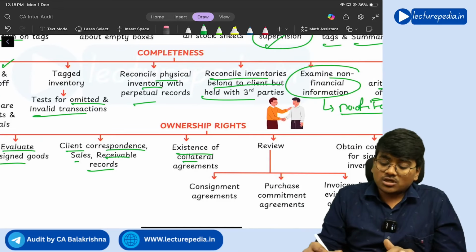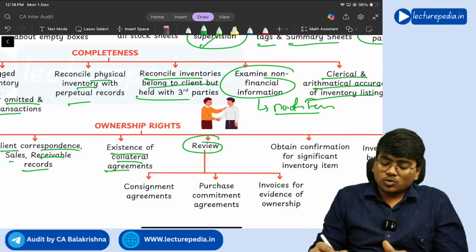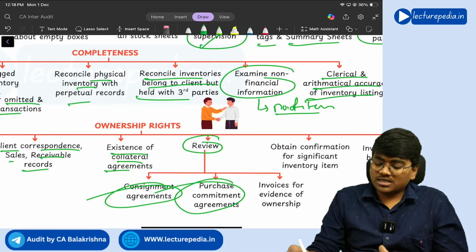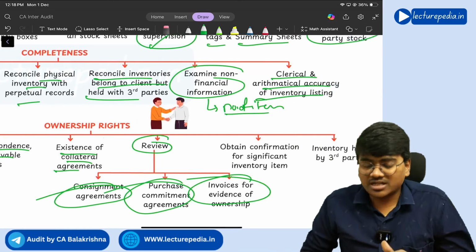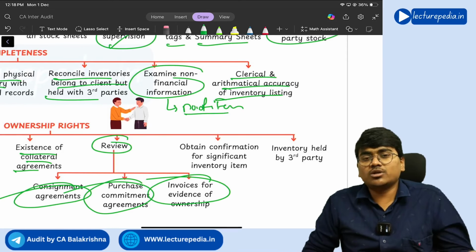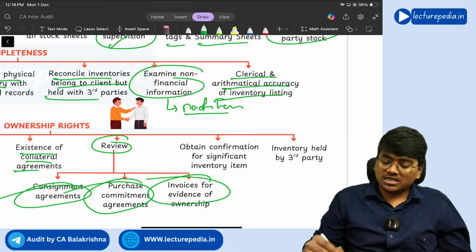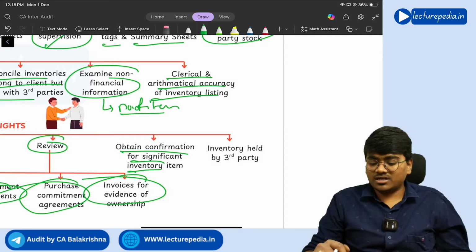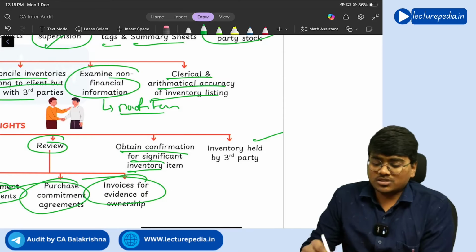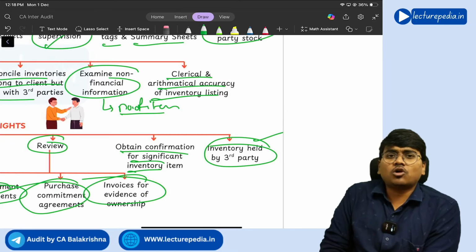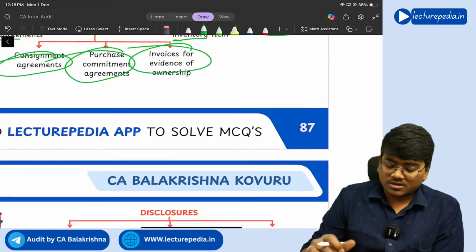And existence of collateral agreements, you need to review consignment agreements, purchase commitment agreements and invoices for evidence of ownership, because in the invoice only you will get to know whether the inventory is purchased in the name of the company or not. Next, obtain confirmation for significant inventory items, inventory held by third party. If you see this inventory held by third party, it is being repeated in almost all the assertions, right?